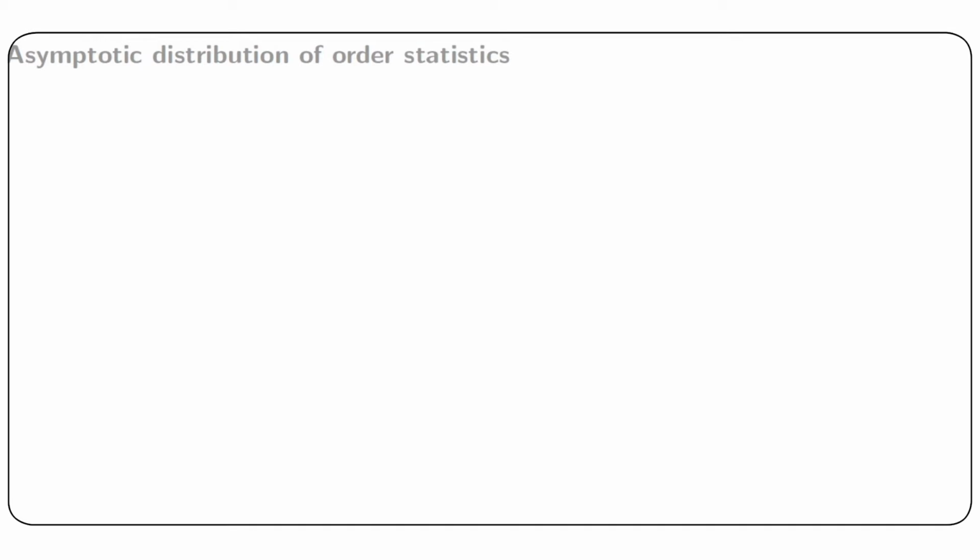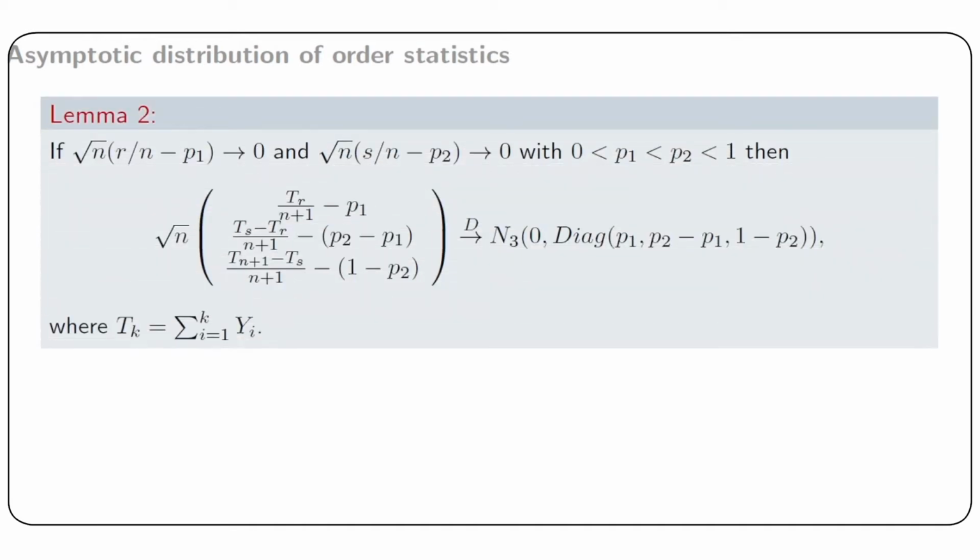Next, consider our second lemma. If square root of n multiplied by r by n minus p1 tends to 0 and square root of n multiplied by s by n minus p2 tends to 0, for some 0 less than p1 less than p2 less than 1, then the large sample distribution of tr by n plus 1, ts minus tr by n plus 1, and tn plus 1 minus ts by n plus 1 is trivariate normal with means p1, p2 minus p1 and 1 minus p2, and dispersion matrix a diagonal matrix with elements p1, p2 minus p1 and 1 minus p2, where tk is the partial sum summation i from 1 to k yi.